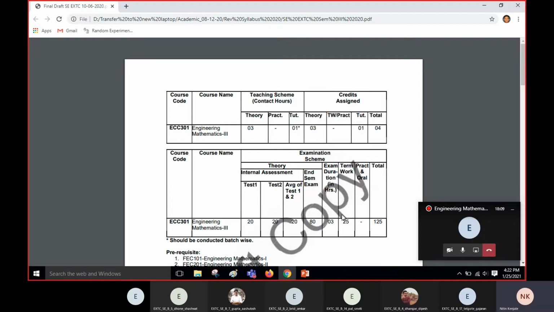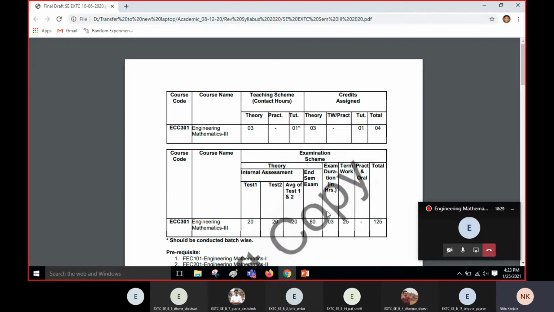Here also the student has to pass individually. Let me tell you what I mean. You have to pass internal assessment separately. You have to pass end semester exam separately. You have to pass term work separately.